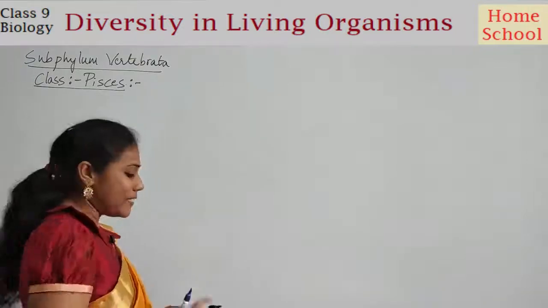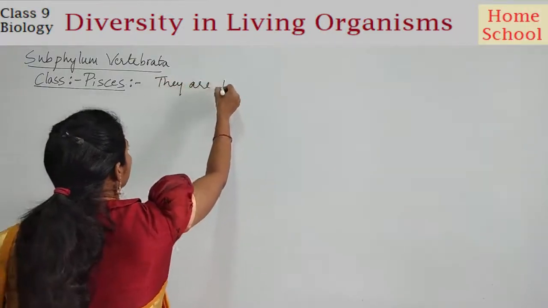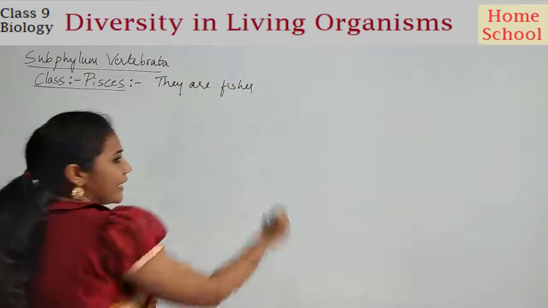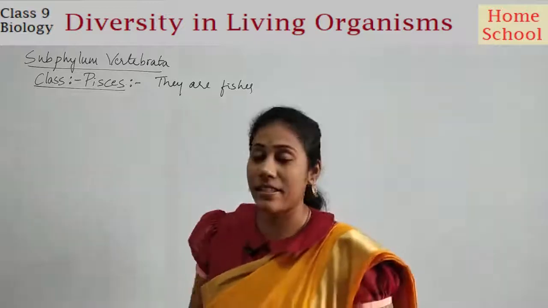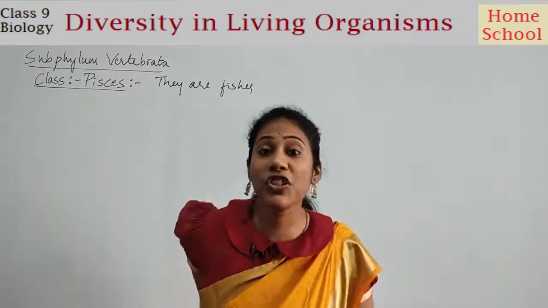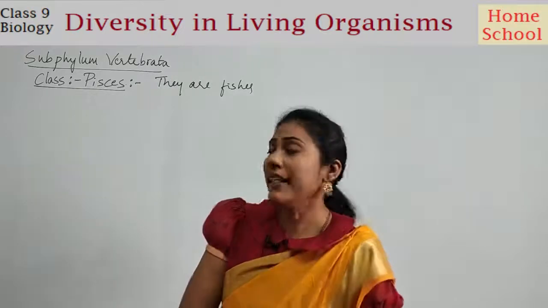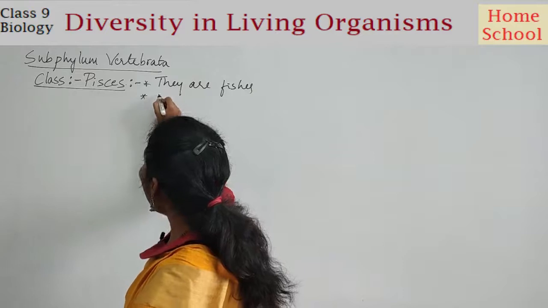So what do you mean by Pisces? They are fishes. All varieties of fishes are placed under the class Pisces. Clear? And where do fishes live? Definitely, fishes live in water. So what I can write here is, they are aquatic.